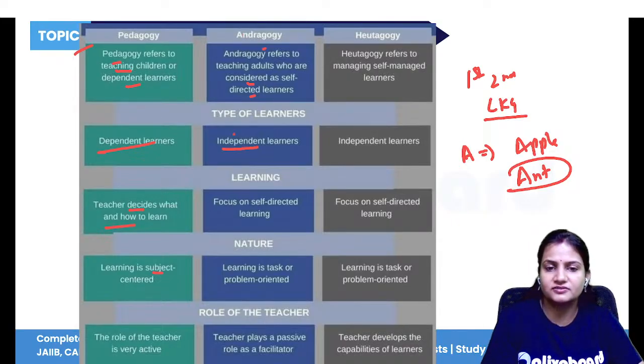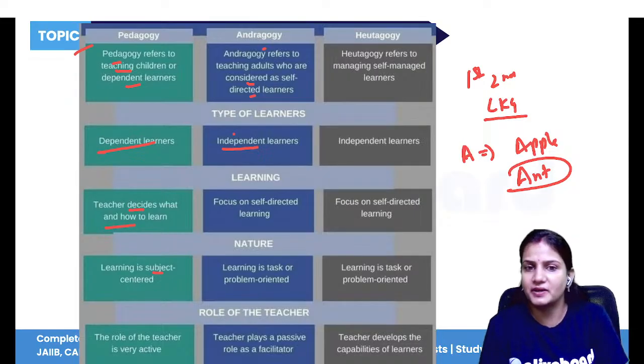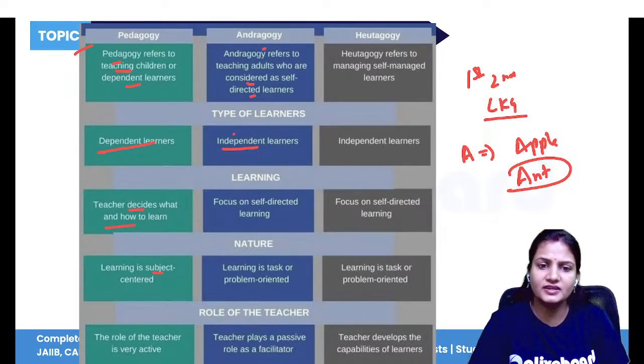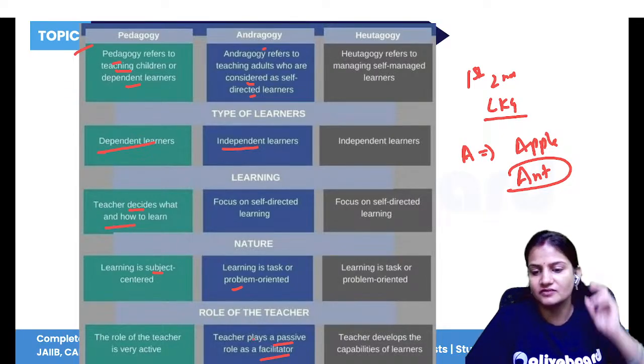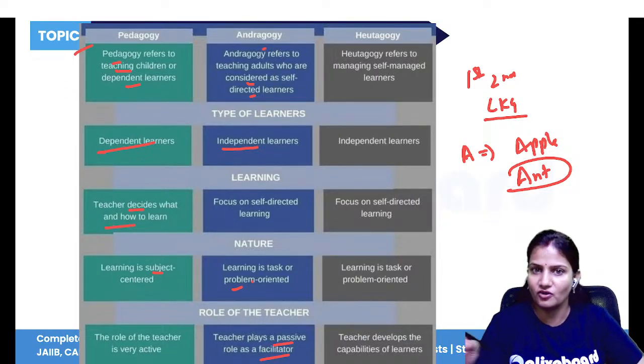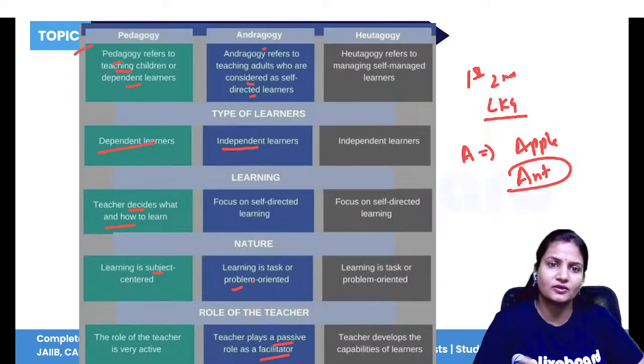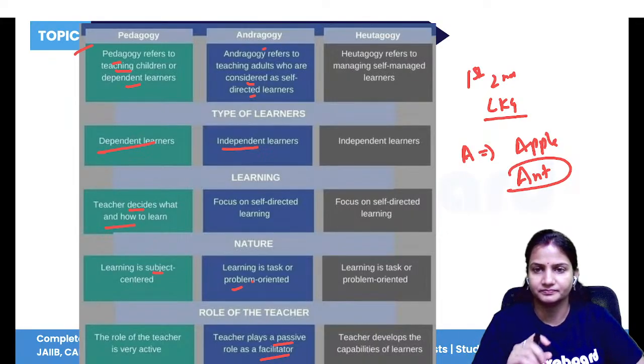Here the learner is independent, not completely independent, but 90% independent. Still, for any queries or problems, they will go to the teacher. So learning is a task. The teacher plays a passive role and only facilitates the student to perform the task. The rest of the role has to be played by the student.